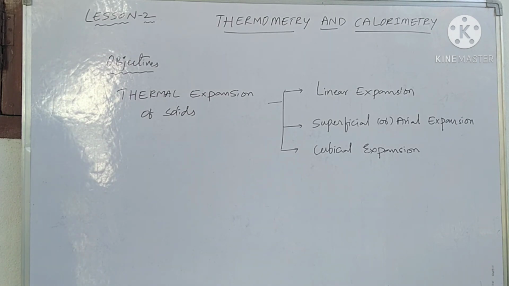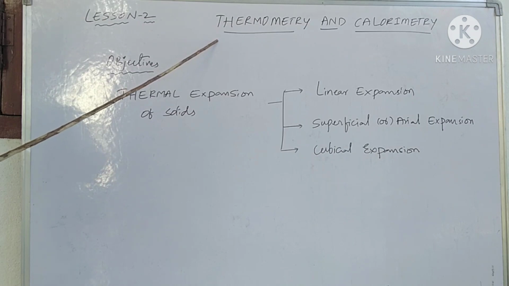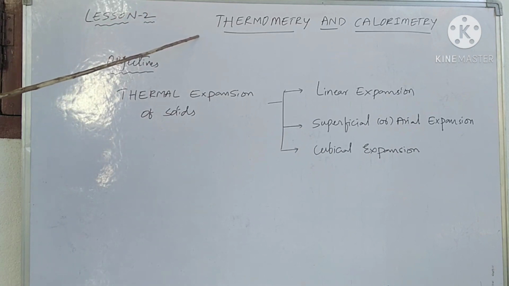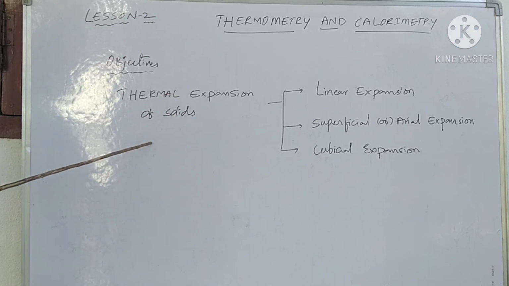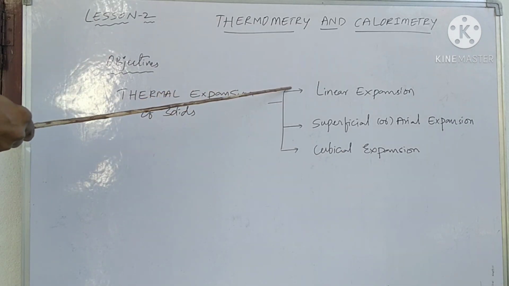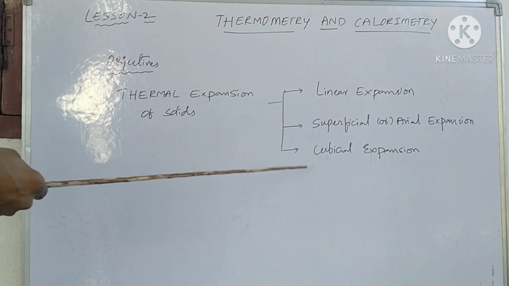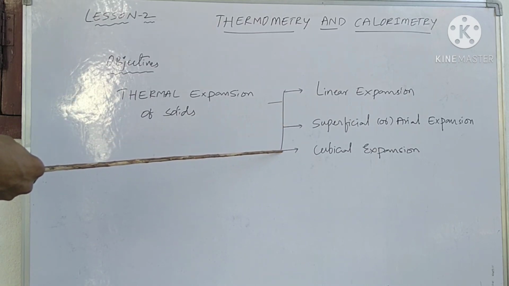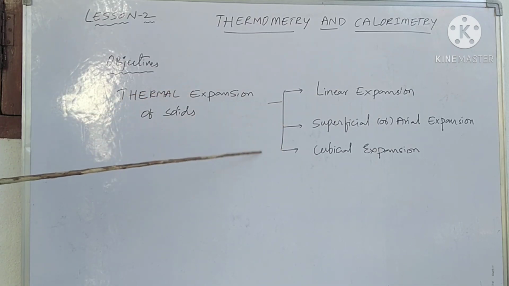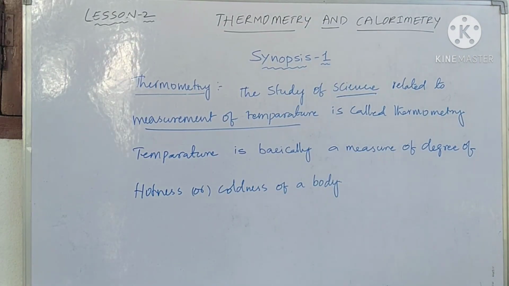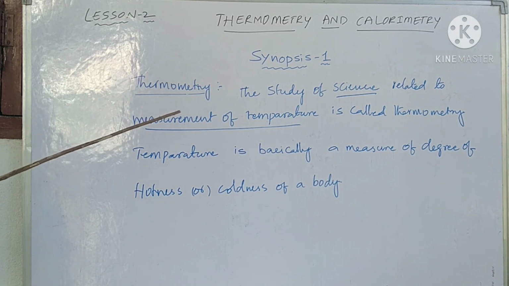Today we are going to discuss thermometry and calorimetry. This is our lesson 2. The main objective of this lesson is thermal expansion of solids. There are three types: linear expansion, superficial or areal expansion, and cubical expansion. This is our synopsis 1.